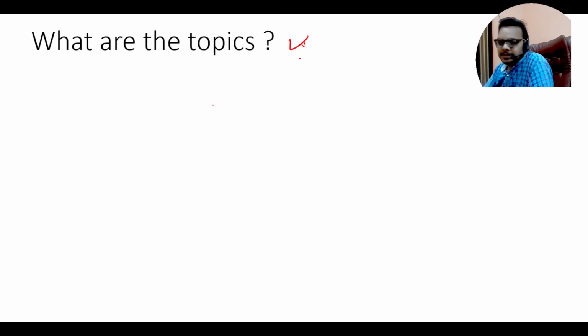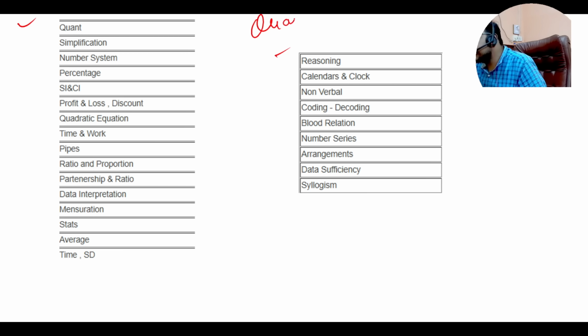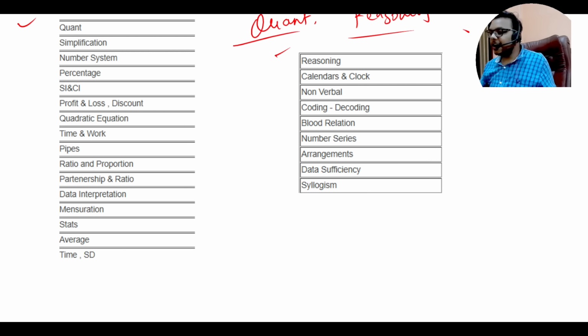What are the topics? Very, very important. So let's discuss the topics. First we will talk about quant and reasoning. See, we need to prepare very smartly for TCS NQT. So TCS is asking quant and reasoning for the TCS foundation section. Now the main important thing is which topics you need to target.